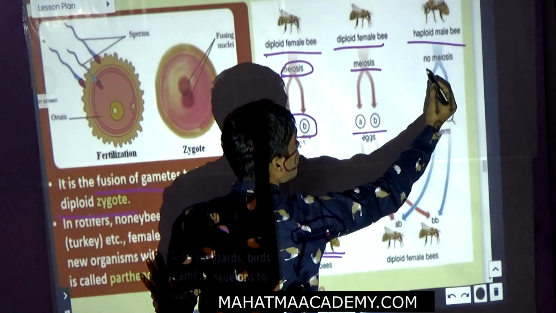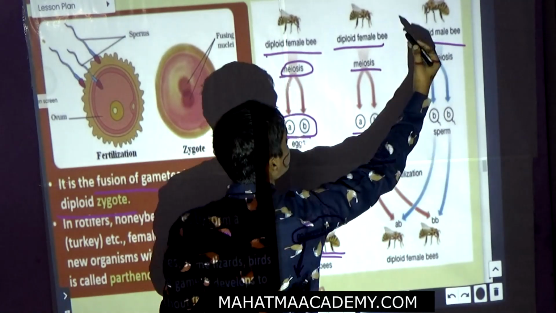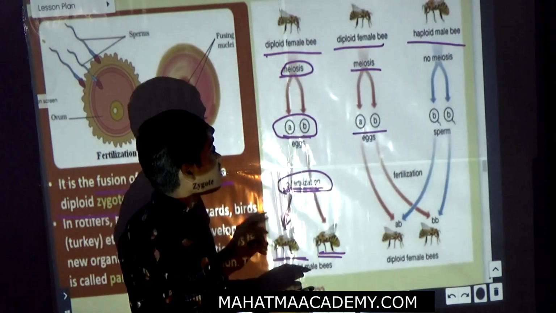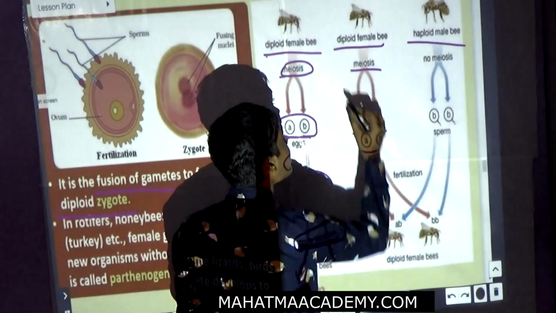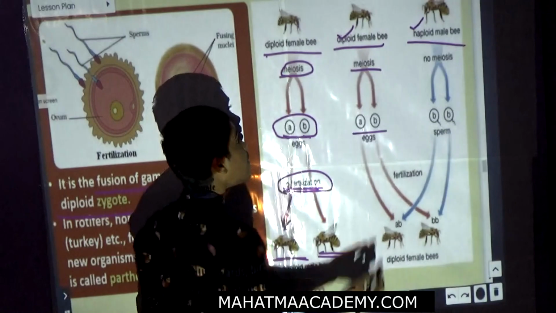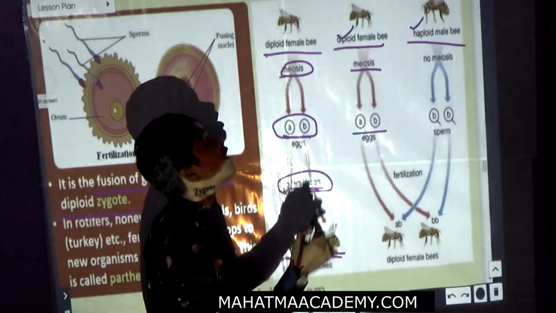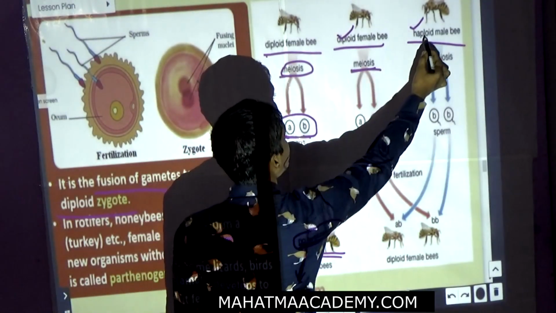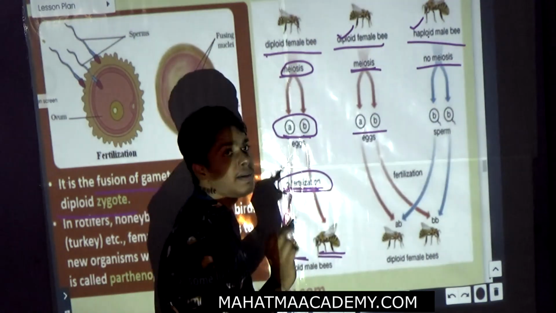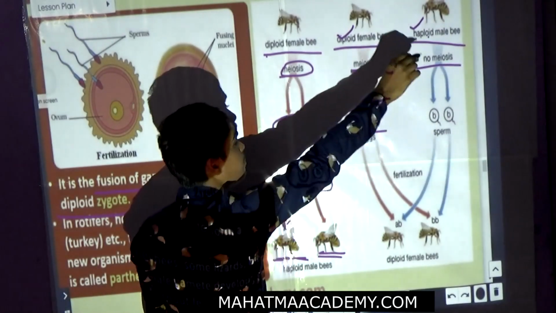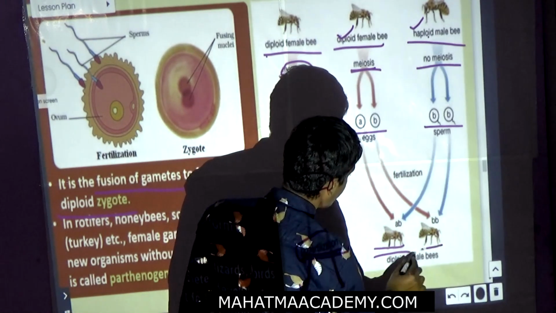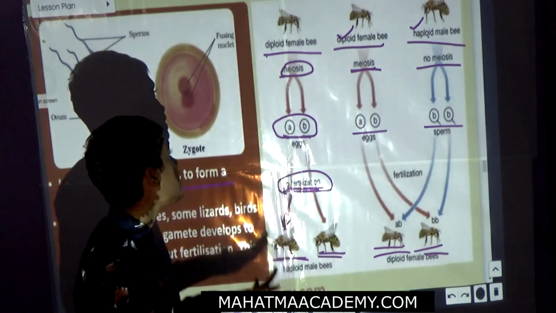In the haploid male bee, there is no fertilization. But here we have a diploid female bee and a diploid male bee. The diploid female bee undergoes meiosis, but the diploid male bee does not undergo meiosis. So the female produces eggs while the male produces sperms, and they combine to form the diploid female bees. This is the main reason.